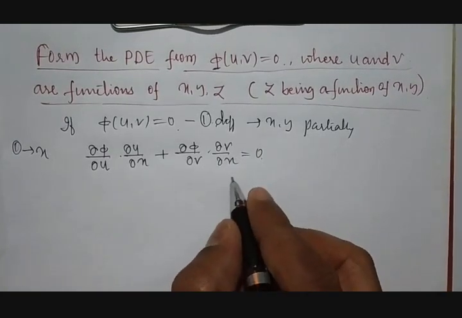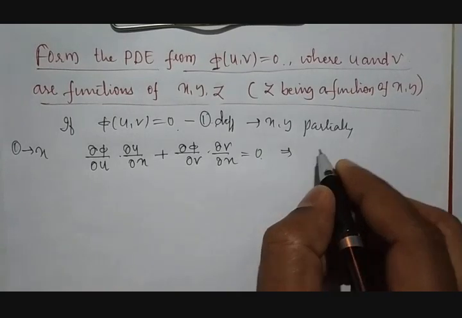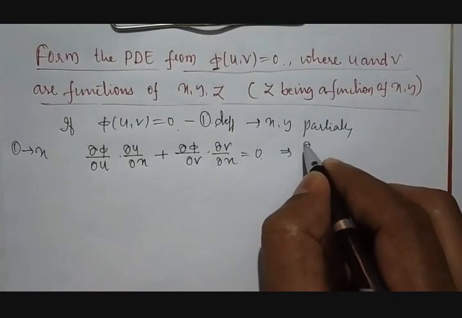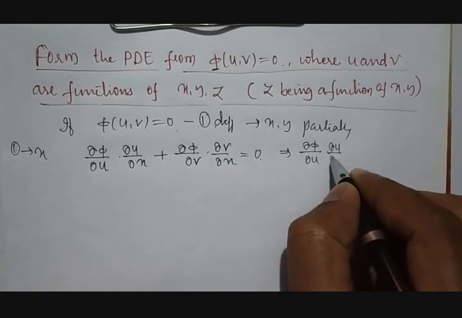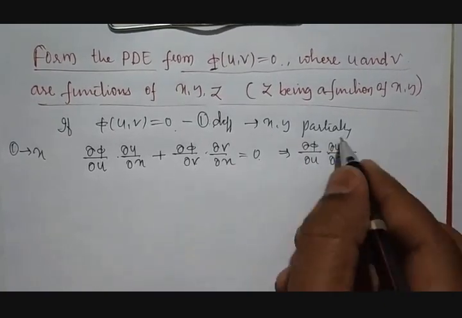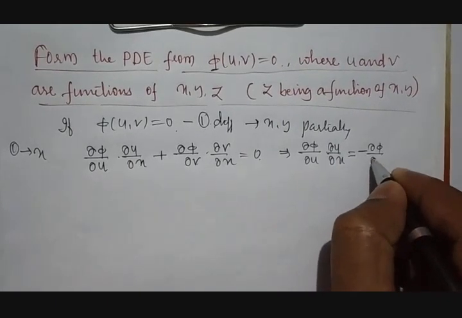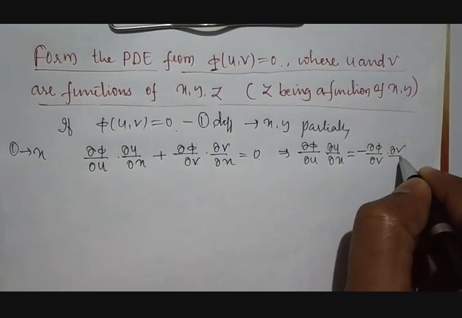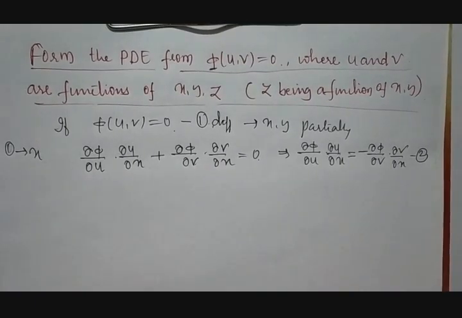Means from this equation we can take dou phi by dou u into dou u by dou x is equal to, taking it to the other end, minus dou phi by dou v into dou v by dou x. We call it equation number 2.